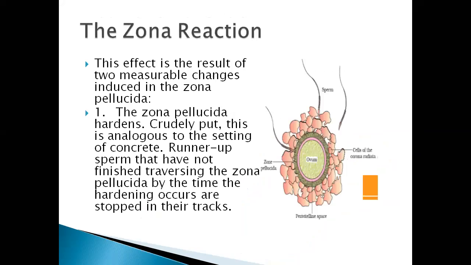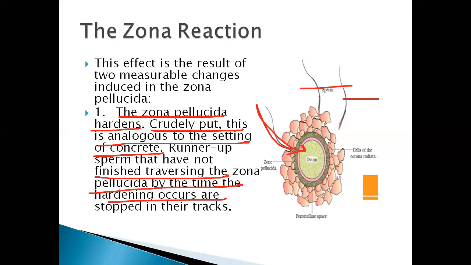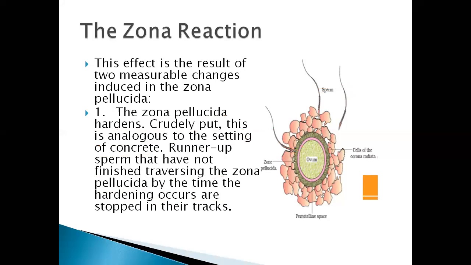The zona reaction effect is a result of two measurable changes induced in the zona pellucida. What are they? First, the zona pellucida hardens. Crudely put, this is analogous to the setting of concrete. Runner-up sperm, that is, all except the one who came first, that have not finished traversing the zona pellucida by the time hardening occurs are stopped in their tracks. We don't allow the other sperms to come in.